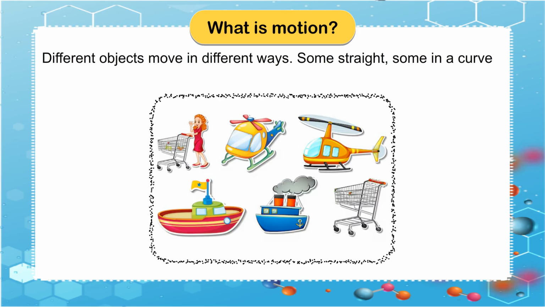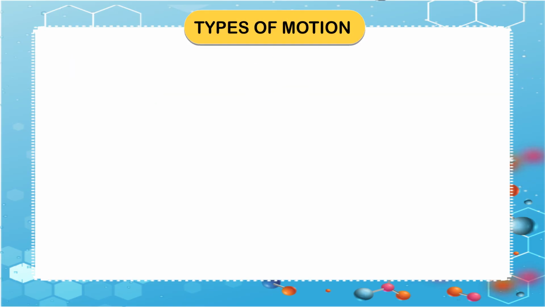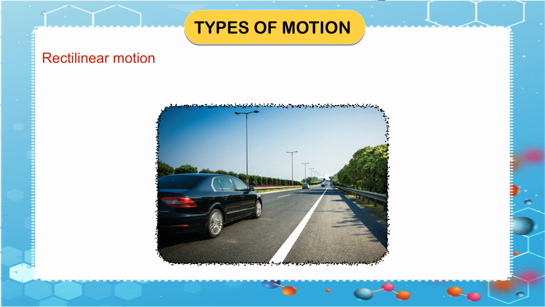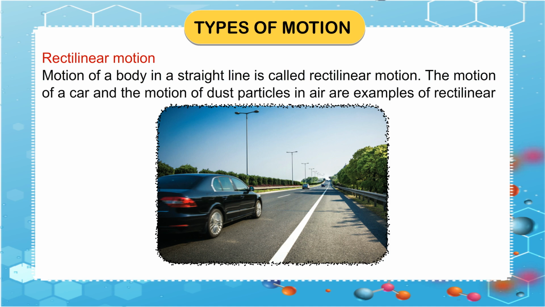Some straight, some in a curve or circle, some to and fro, and so on. Let us identify different types of motion. Types of motion. Rectilinear motion. Motion of a body in a straight line is called rectilinear motion. The motion of a car and the motion of dust particles in air are examples of rectilinear motion.